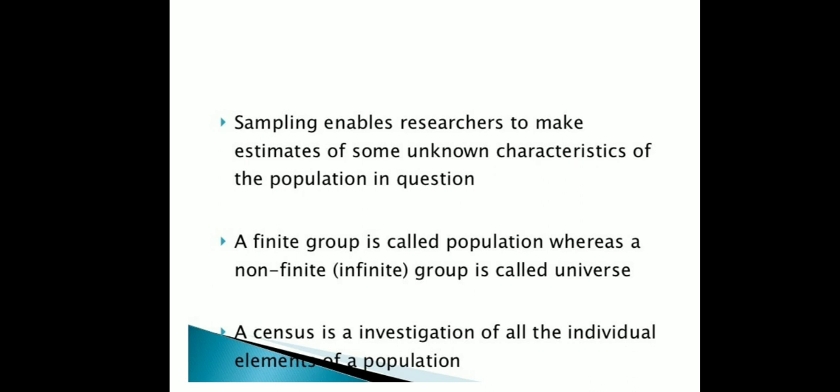It is very difficult and very expensive. So for the study we select some area, that is called a sample. A finite group is called population, whereas a non-finite one is called the universe.